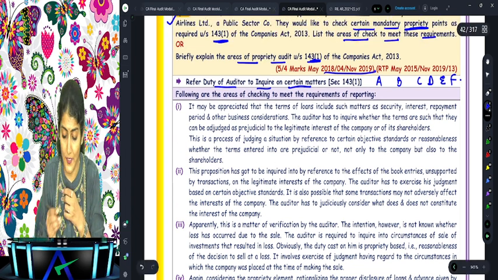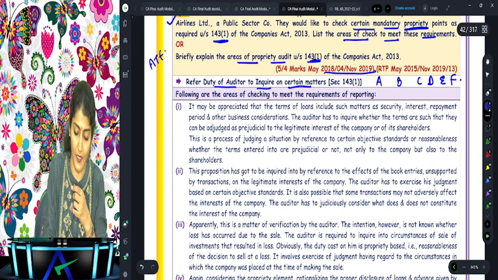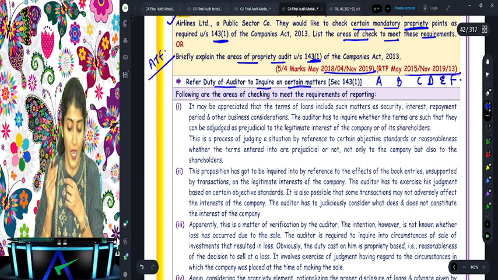So how many times has this question been asked in the exam? Three times. So ATF, and so many times in the RTP also.